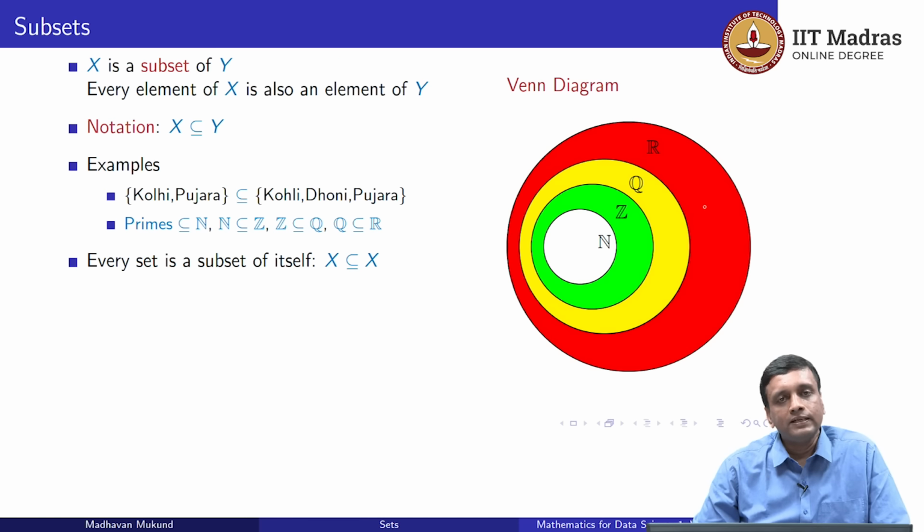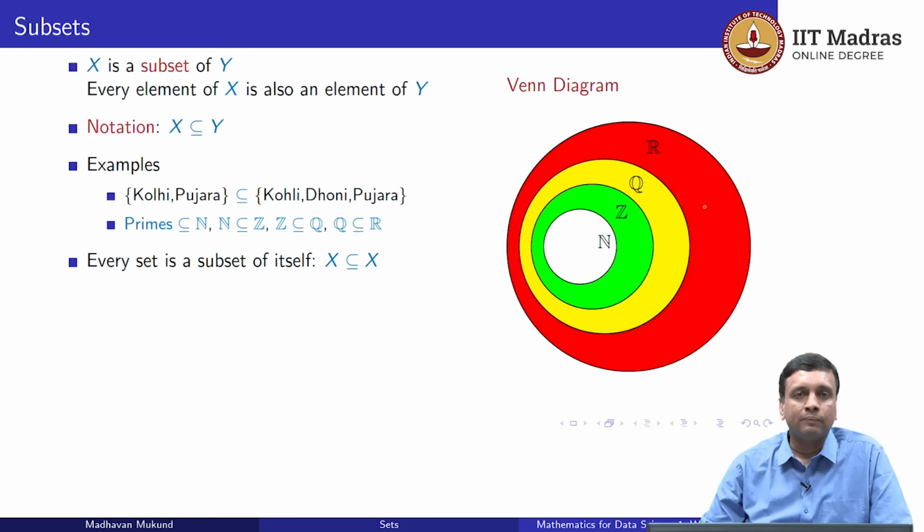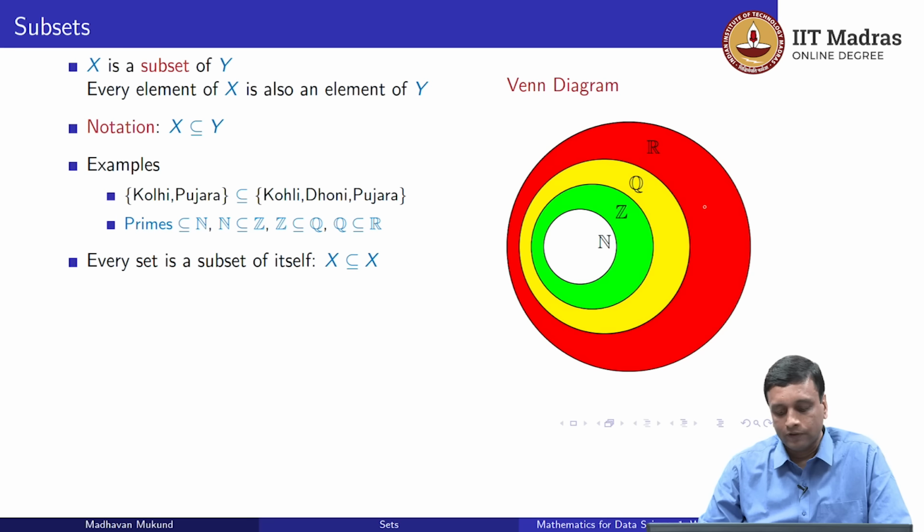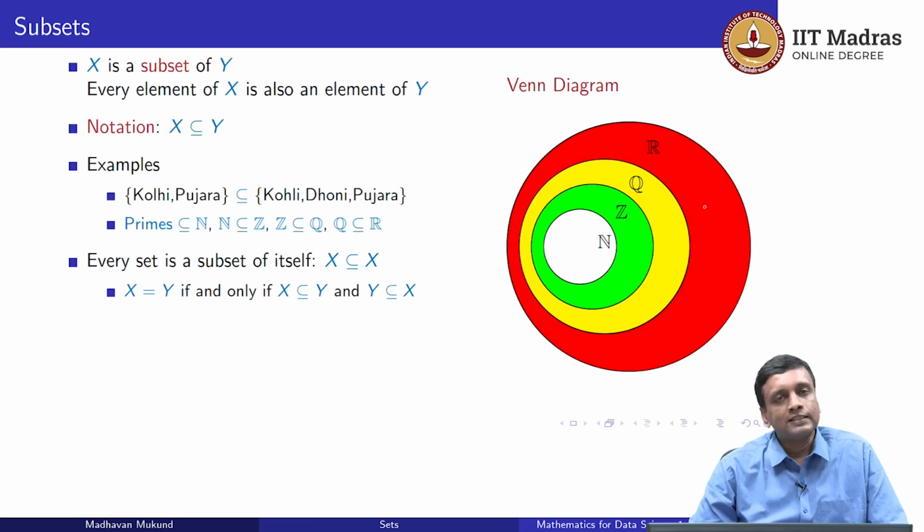So notice that every set is a subset of itself, because remember the definition of a subset: X is a subset of Y if every member of X is also a member of Y. So since every element of X is also an element of X, trivially, as an extreme case of this definition, every set is a subset of itself.